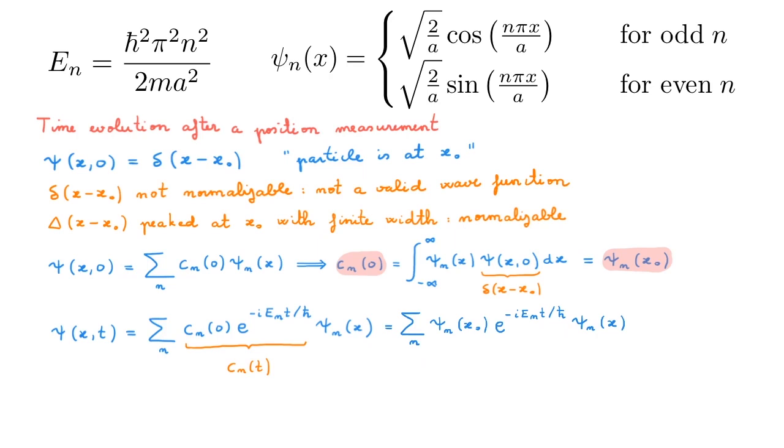It is important to note that the psi n of x0 in this case is a constant, because this is the function evaluated at the specific point x0, whereas the psi n of x here is a function of x. The psi n of x functions are sines and cosines, so how can we combine them to give us a delta function? What's going on here is that these are precisely the expansion coefficients that lead to destructive interference between the sine and cosine terms absolutely everywhere in space apart from the x0 point, where they lead to constructive interference.